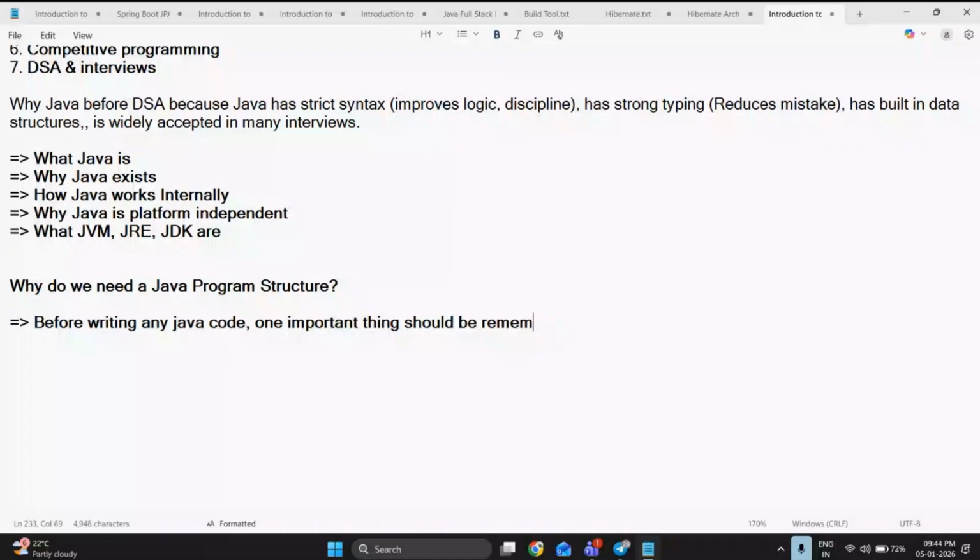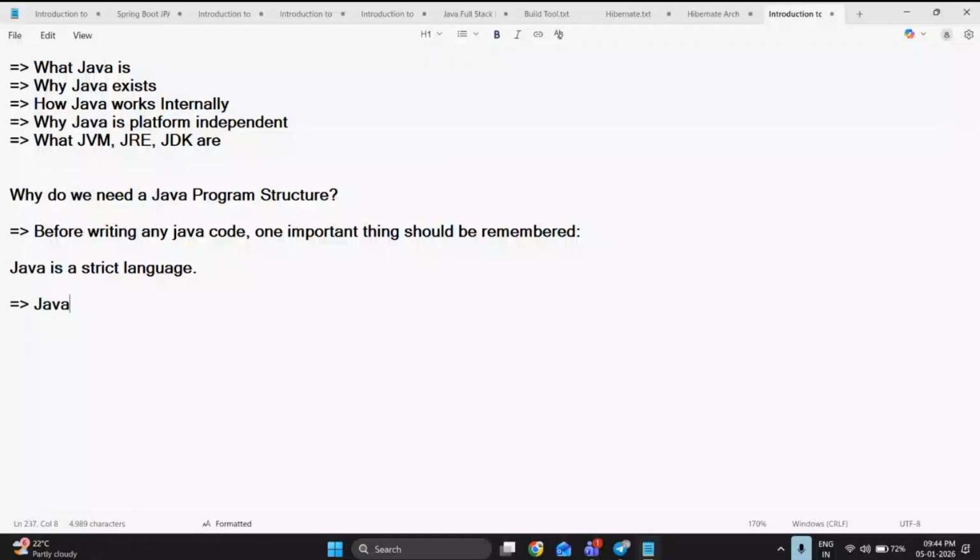Java is a strict language. Why is it called a strict language? I can tell you in brief points. Java does not allow random code. I repeat, Java does not allow random code, and Java follows some rules.